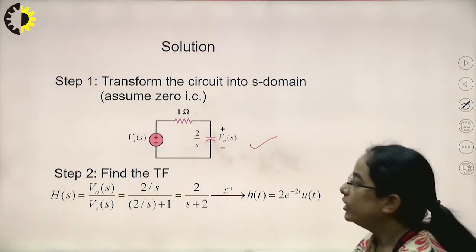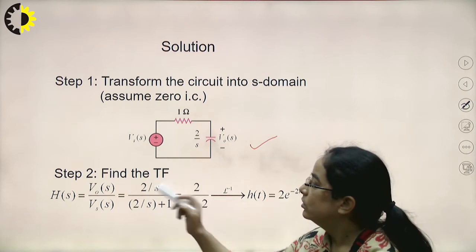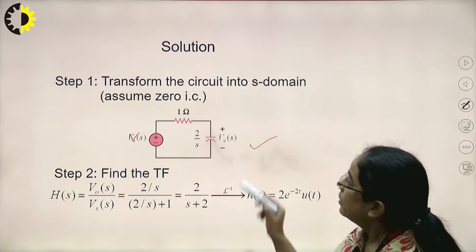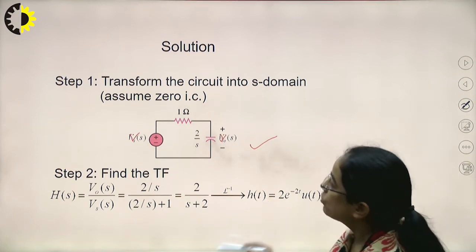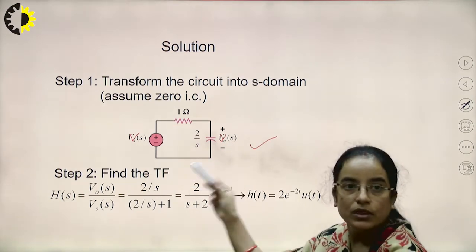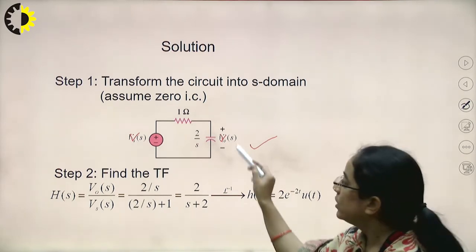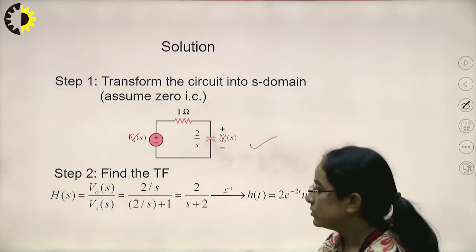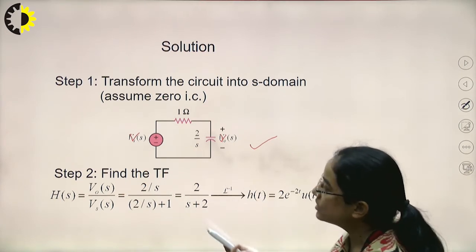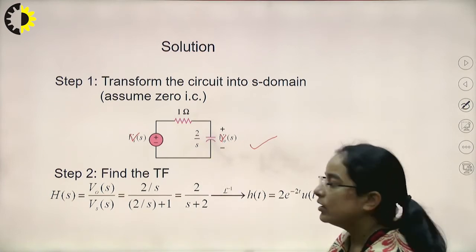Here this is Vs. This is not Is, this is Vs, and this is V naught s. Now we will write the input in the S domain. V naught s divided by Vs is 2 by s divided by 2s plus 1 over s. So it will be 2 divided by s plus 2.